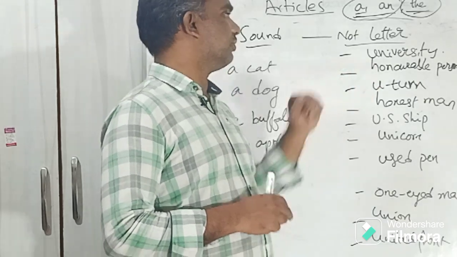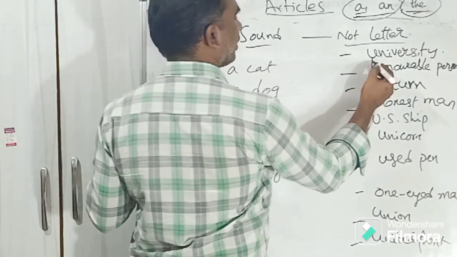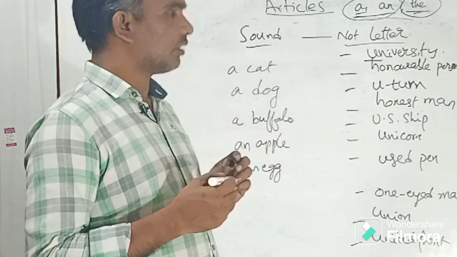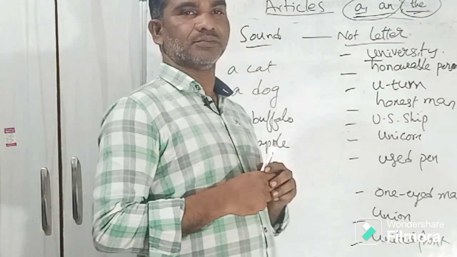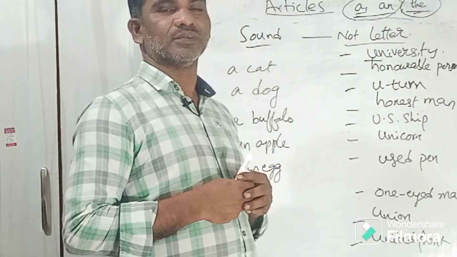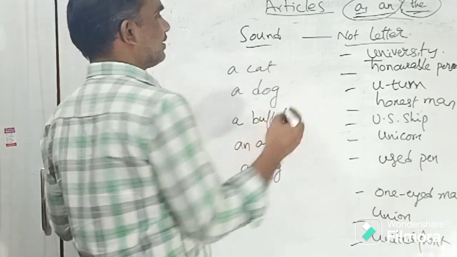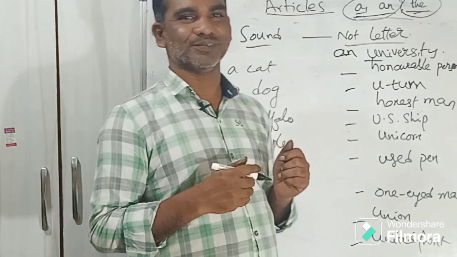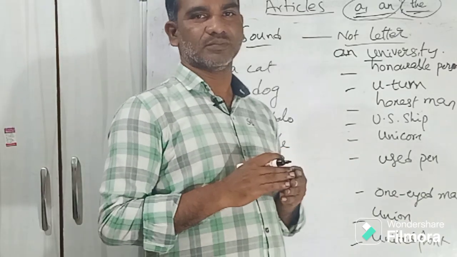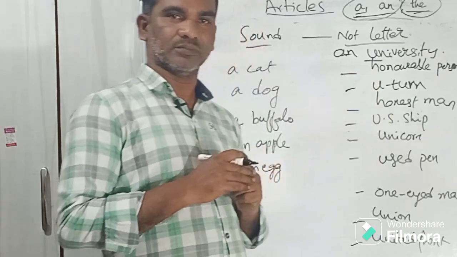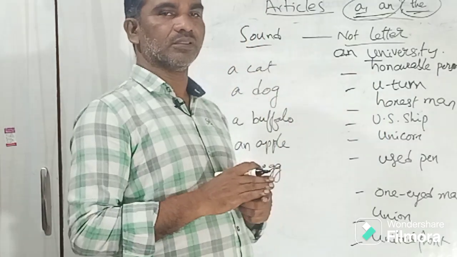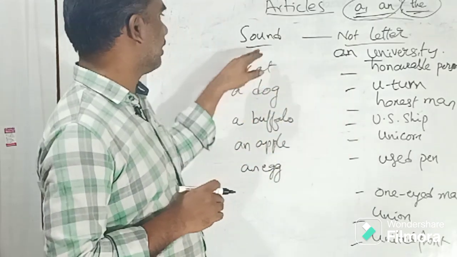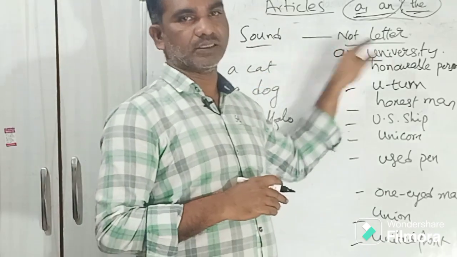For example, university. When you look at it, this is a vowel, right? Generally we place an. That is the problem. We look at the spelling but not the sound. So what I am going to tell you is, when you place indefinite articles, remember, look at the sound, not the letter.